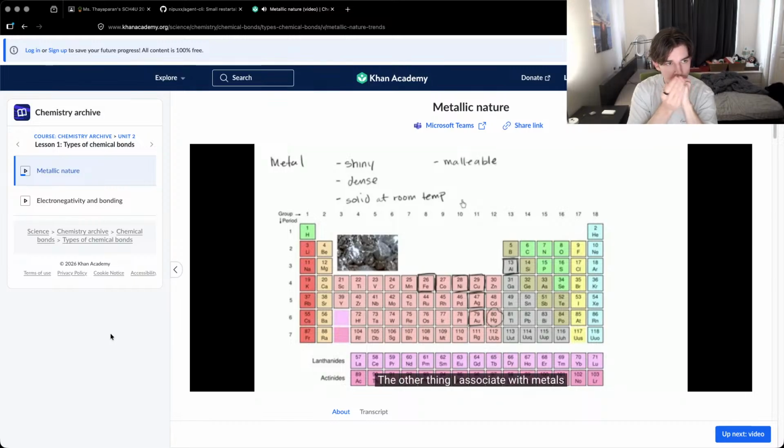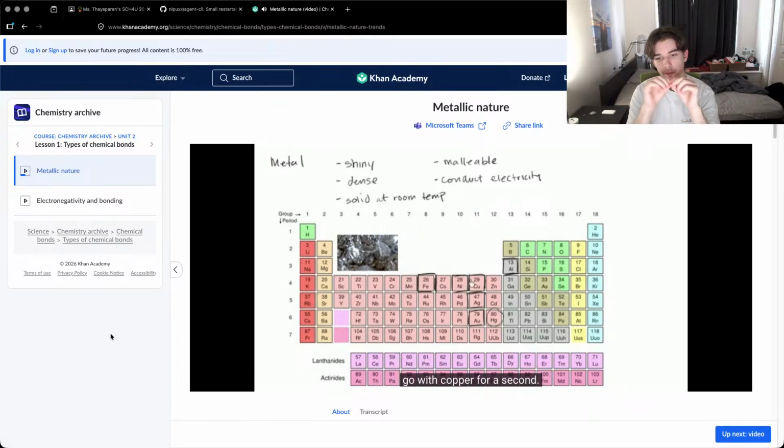And the other thing that I associate with metals is that they conduct electricity well. Conduct electricity. A place that you'll see metal in your life is if you open up your electronics, you'll see wires that might be made out of copper, or you might have components that are made out of other metals like gold or silver or whatever else. So given that these are some of the properties that we associate with metals, let's think about what's happening at the atomic level to give these elements these properties.